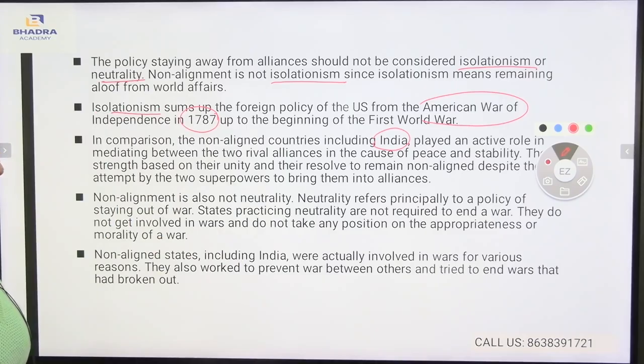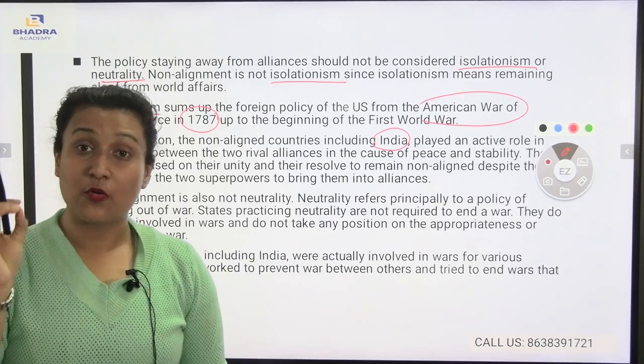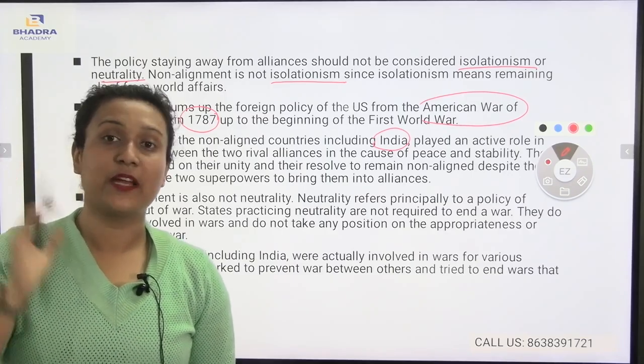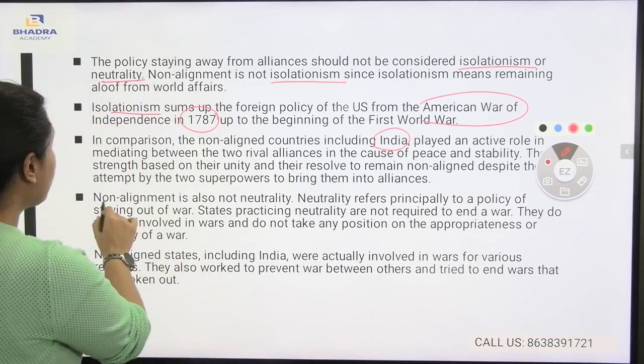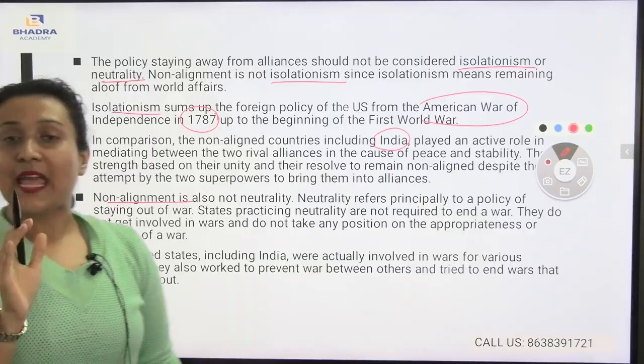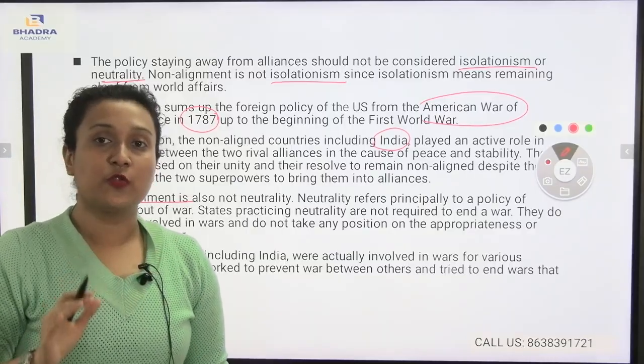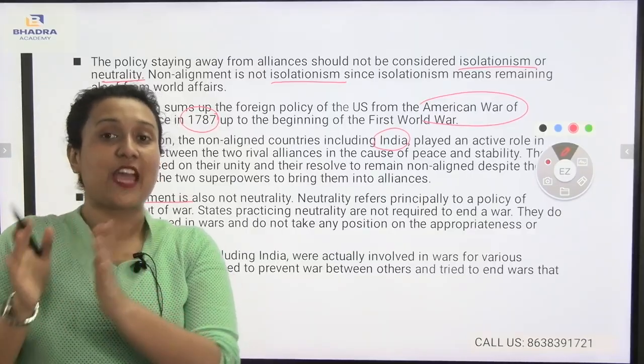Neutrality refers principally to a policy of staying out of war. States practicing neutrality are not required to end the war. They do not get involved in wars and do not take any position on the appropriateness or morality of a war. Very important if I talk about non-alignment. Now, what do you mean by non-alignment? Non-alignment is not isolation. Non-alignment is not about neutrality.